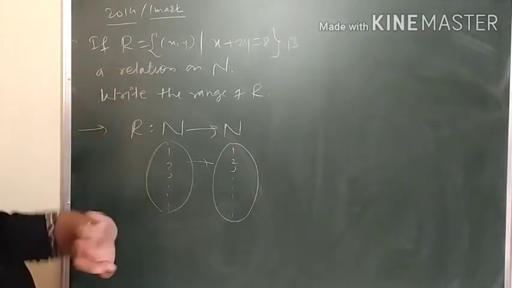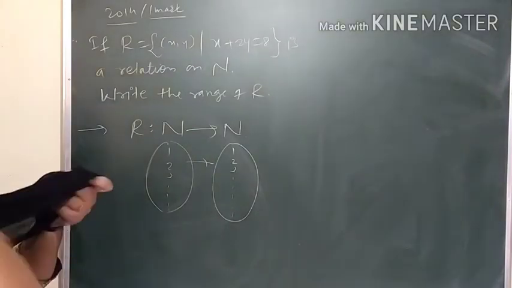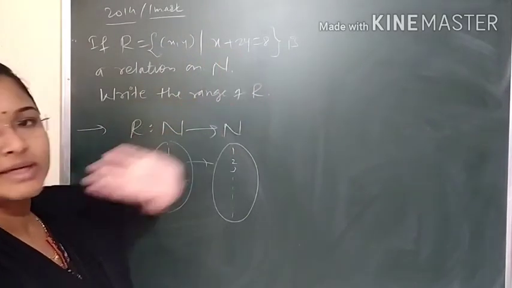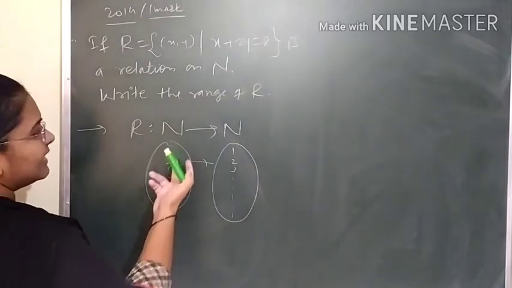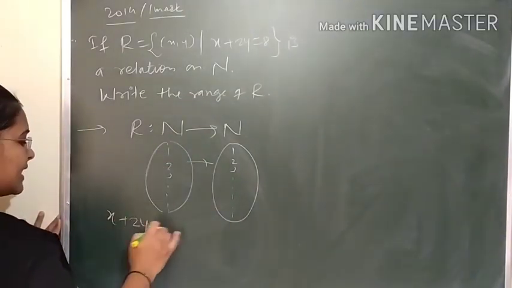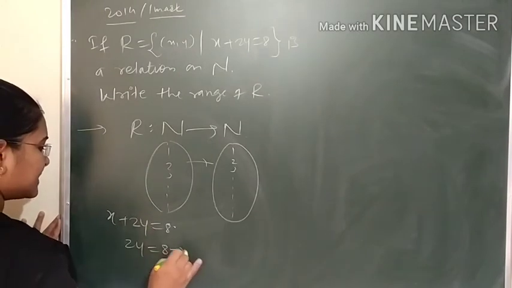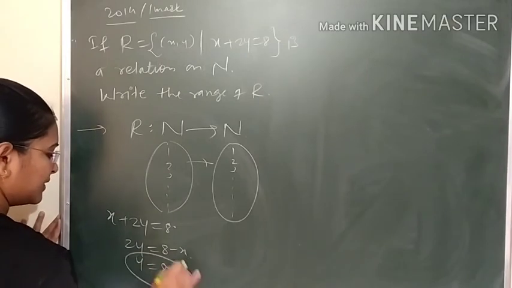If ordered pair xy belongs to R, then the components will satisfy the condition x plus 2y equals 8. So 2y is 8 minus x, so y is 8 minus x by 2.